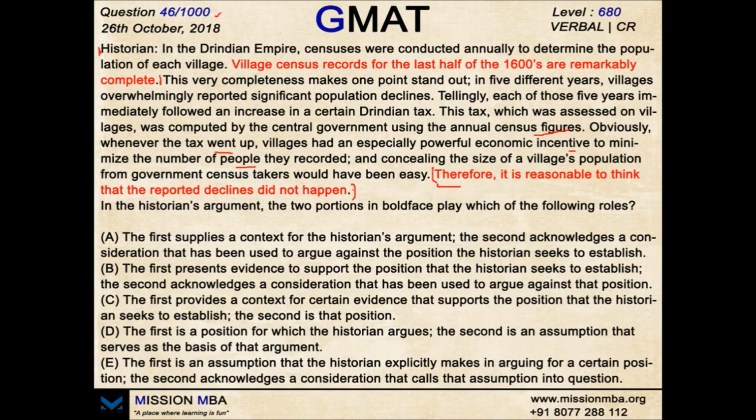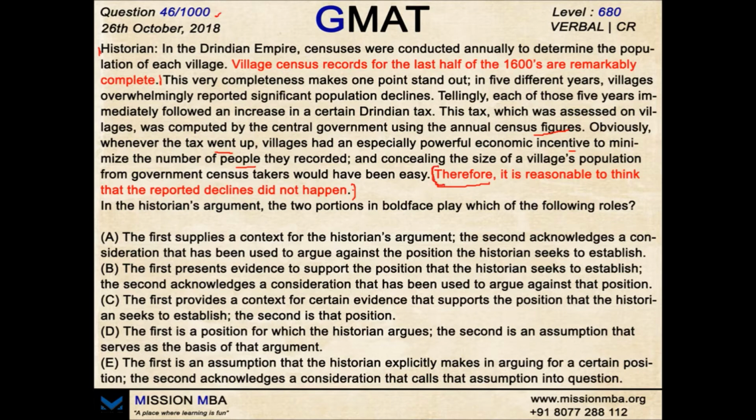Even here there is the trigger word, therefore. So the author wants us to believe that they are deliberately saying that their population has declined, although it has not declined. Why? Because that helps them in certain increased tax situations. So when I see the two bold statements, I go ahead and work out the relationships.